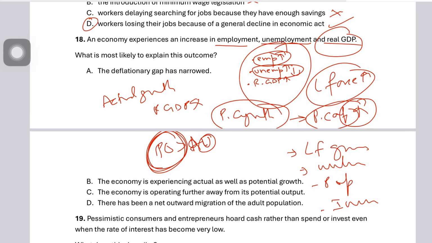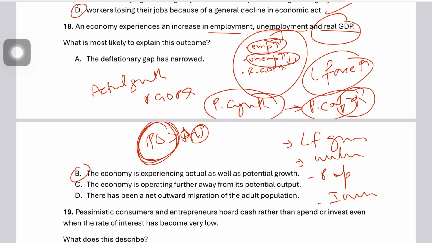So the answer option is B for boy. The economy is experiencing actual as well as potential growth. It simply means that maybe the size of the labor force has grown, and we have a higher labor force, but some of them are not really employed right now, so we still have unemployed workers. So that explains why 18 B for boy is the correct answer.